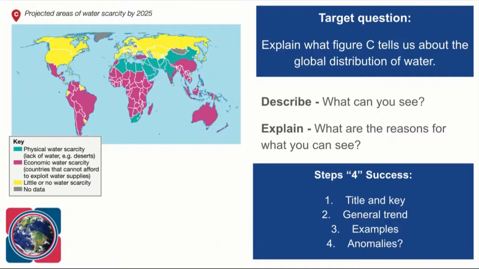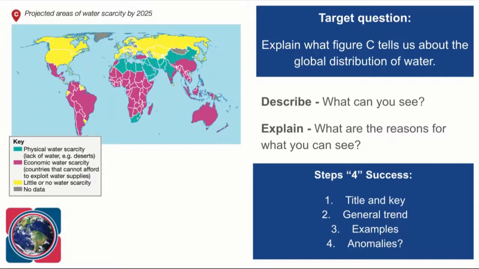And what I've done is I've marked on it S1, S2, S3, and S4, depending on which step for success it is that I'm looking at. But then I've also put in brackets the word explanation when I've actually been not just describing what I can see on the map, I've been explaining what I can see on the map. So I'd suggest that you have a good look at this before you answer the question yourself so that you can see where I would be guiding my way through each of those different steps.